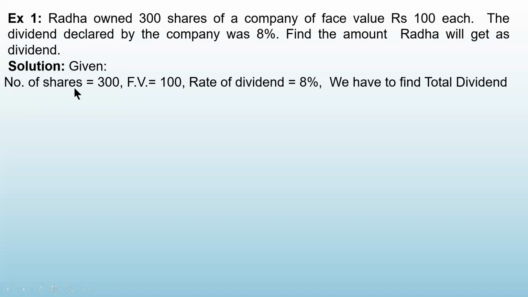So I know number of shares. How many shares he is having? 300. What is the face value? Face value is 100. And what is the company's rate of dividend? It is 8%. So rate of dividend is 8%. What you have to find out? We have to find the total dividend. So how will you do this type of problem? So how will you find? You have to find out the total dividend.